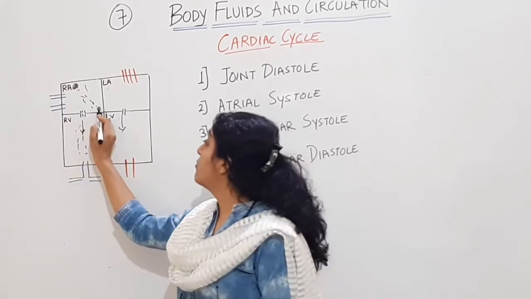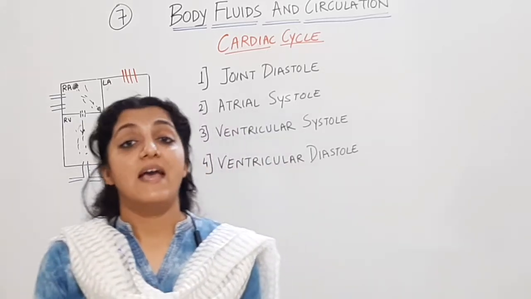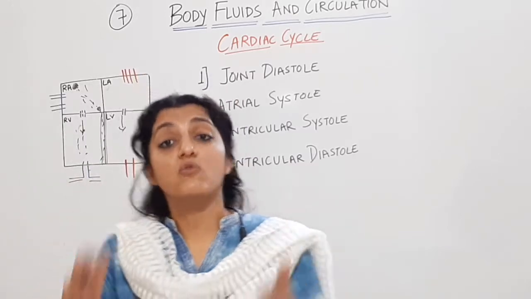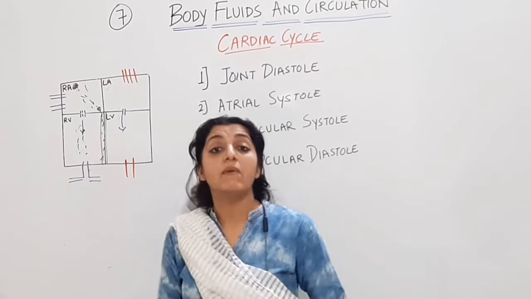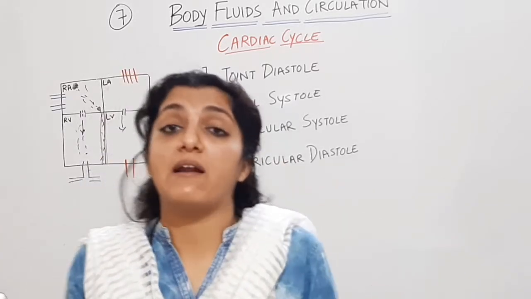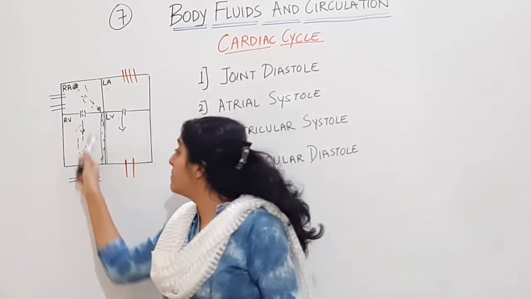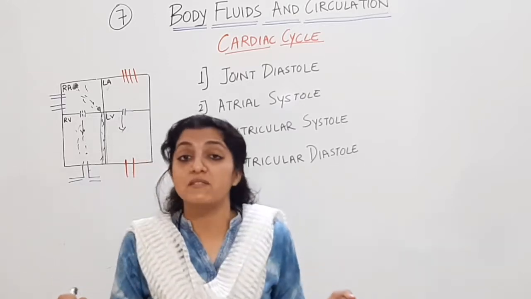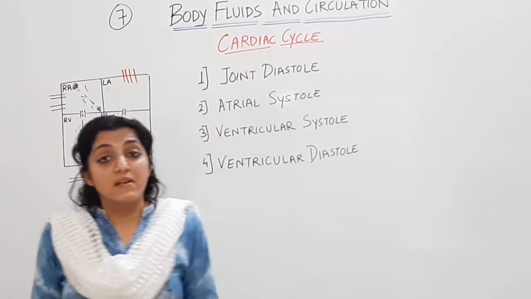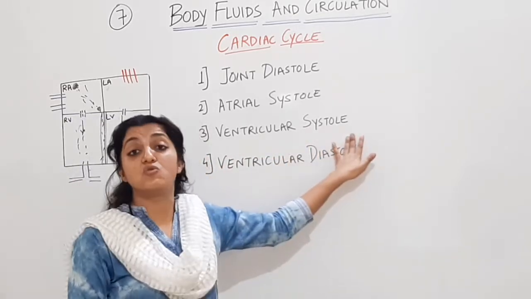Simultaneously, the AV node has also passed the impulse to the ventricular musculature now. SA node से जो impulse generate हुआ था, it has passed to the ventricular musculature through the AV node and through the AV bundle, and the ventricles now, when they are filled, they are going to contract. Because of the signal from the SA node which has traveled to the ventricular musculature, the ventricles are going to contract. This will be called ventricular systole.